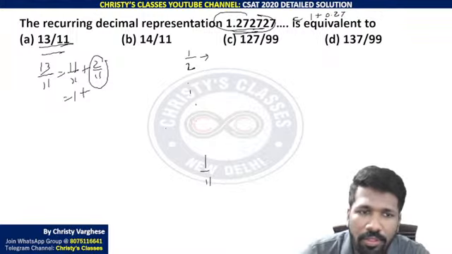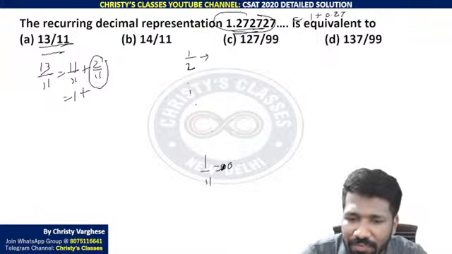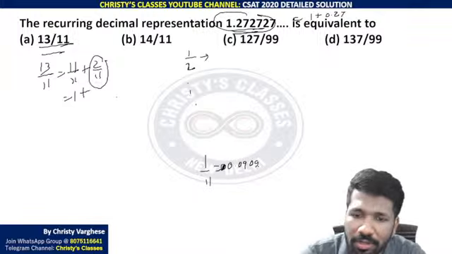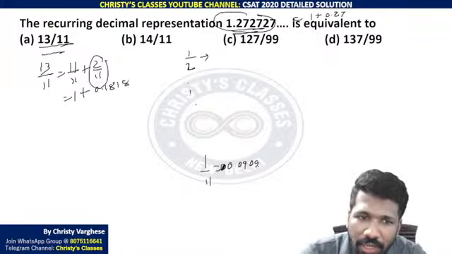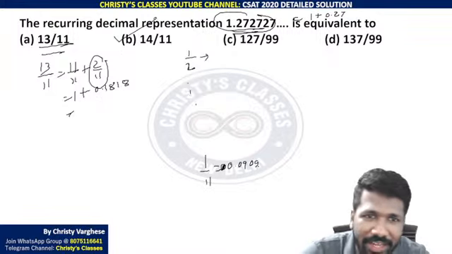So anyway, 1 by 11 is 9.09 percentage, or in fraction we can say 0.090909. So 2 by 11 will be what? 0.181818. So this is 0.181818. So that is not the answer. But you can directly reach the answer from that.